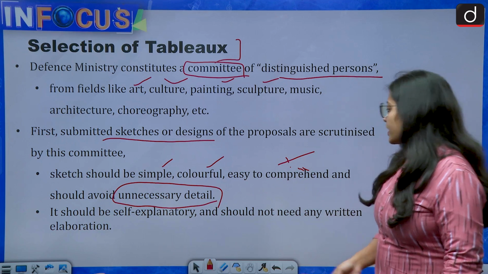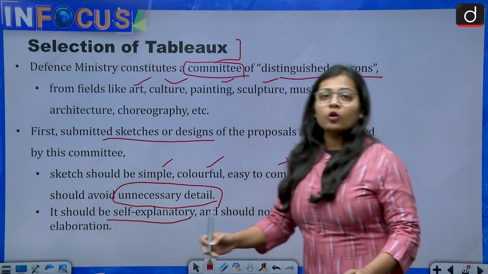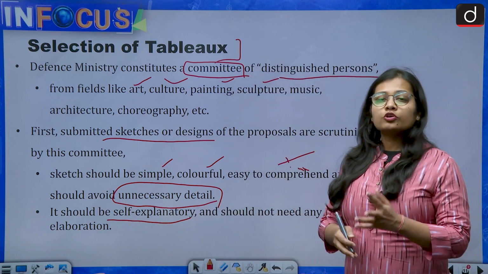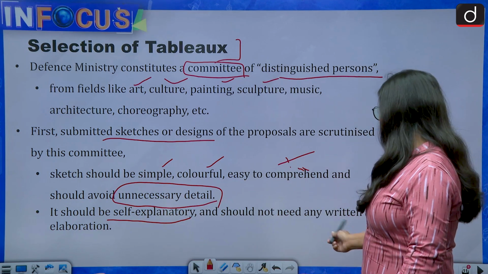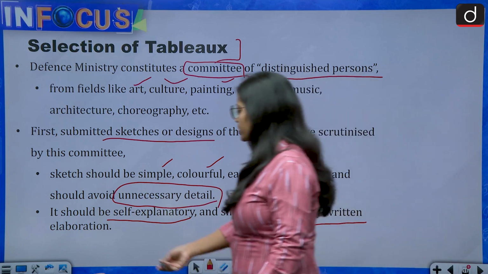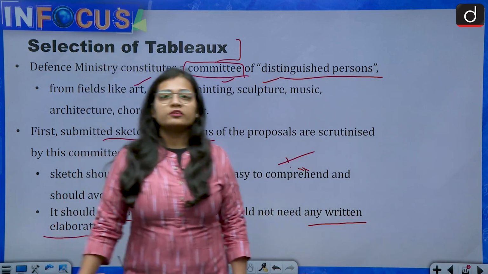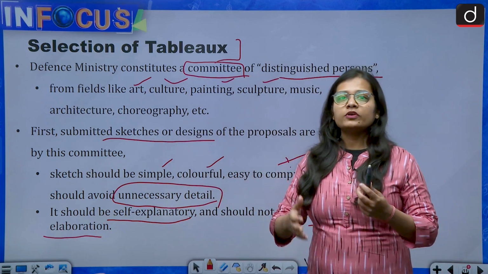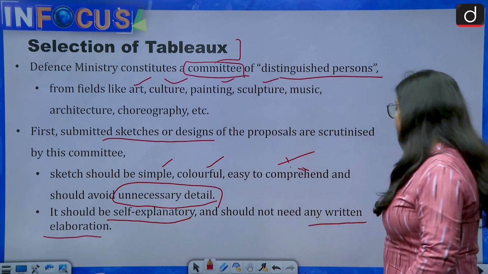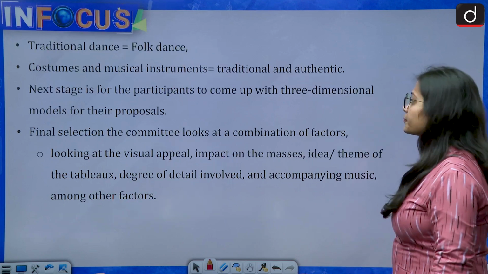Then it should be self-explanatory, so that all the people who will be seeing it should not find it very difficult to understand, and should not need any written elaboration, because written elaboration causes a problem: how is it possible for everyone who sees the tableau to read and understand what is there?